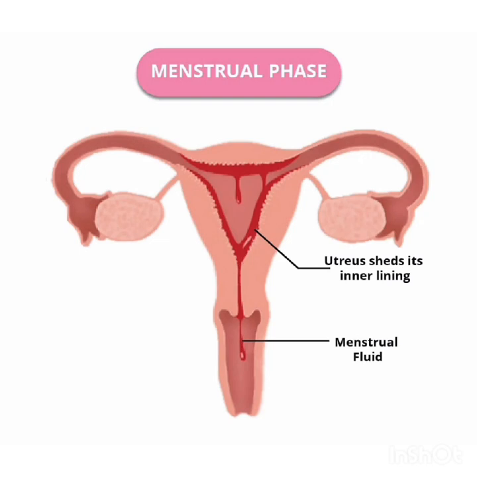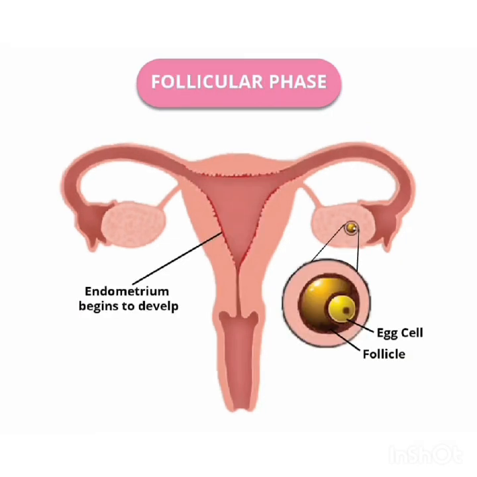So the important one is the hormone change. The hormones involved are progesterone and estrogen. Progesterone is low in the menstrual phase, and FSH increases due to the negative feedback of the low level of progesterone.